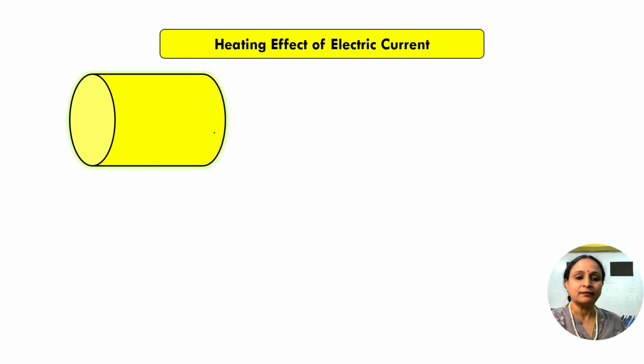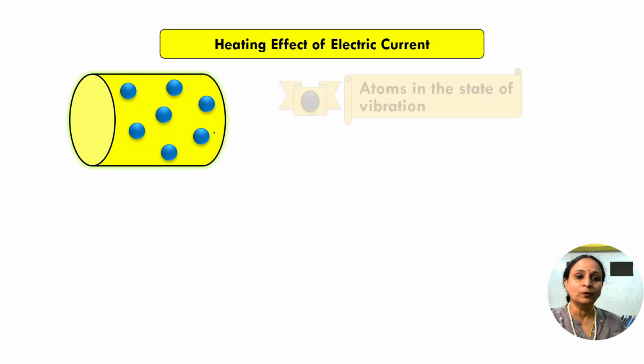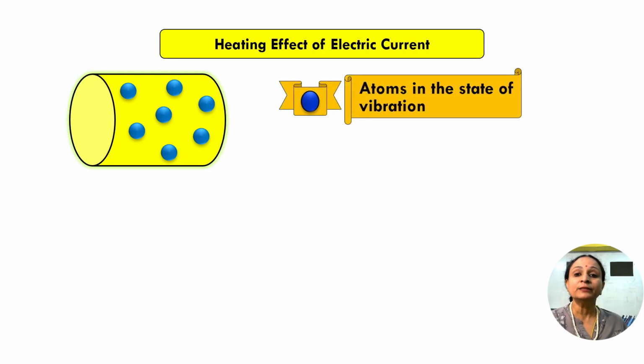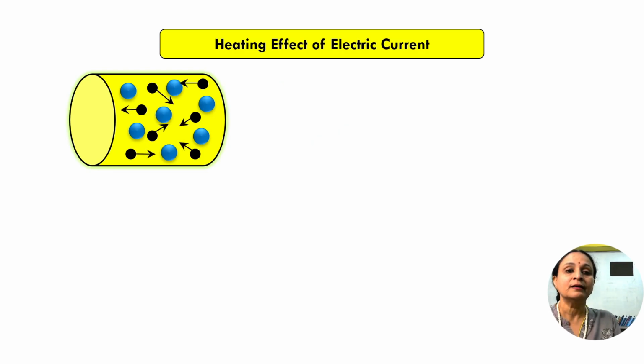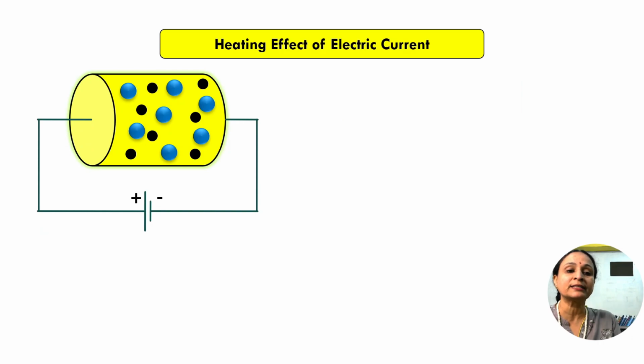So let's consider a wire. You all know that in the wire the atoms are continuously in a state of vibration. There are free electrons which are in random motion. When the current is passed through it by connecting it across a circuit, what happens?